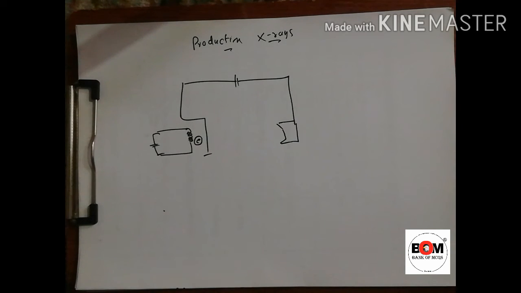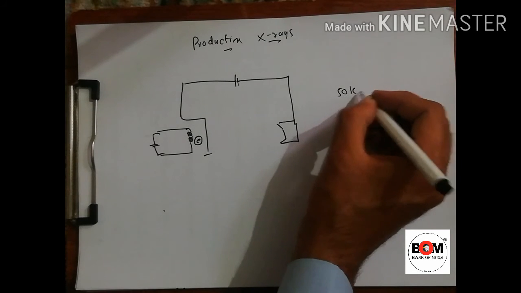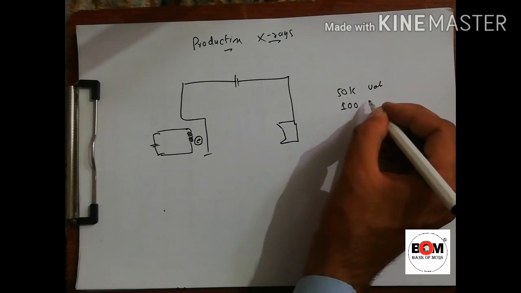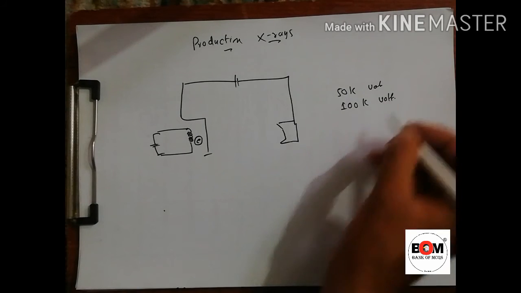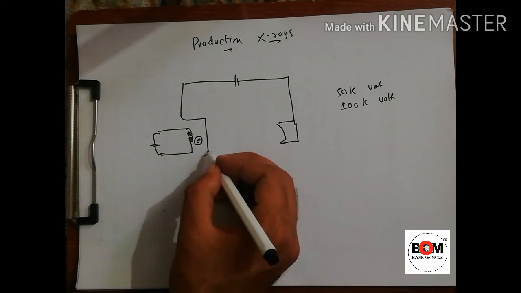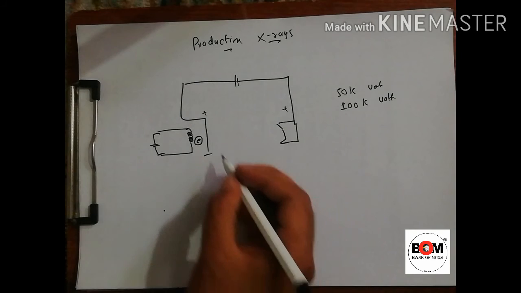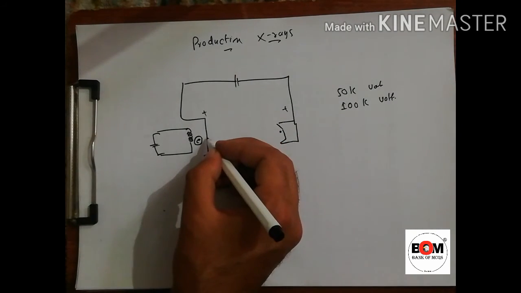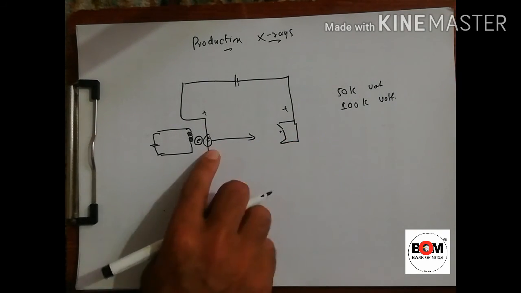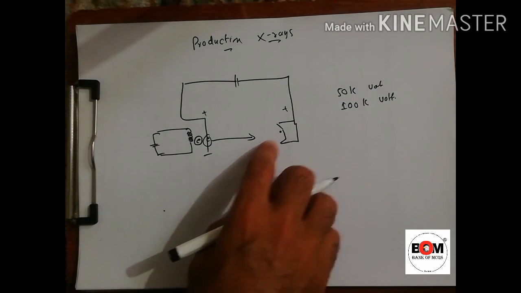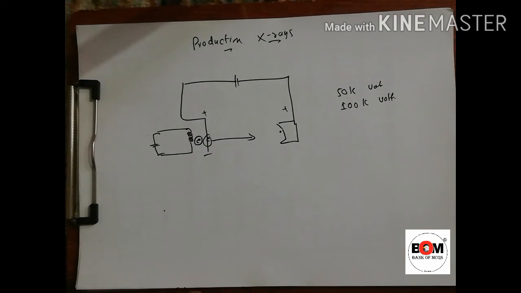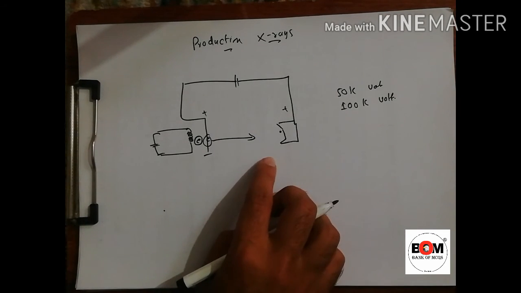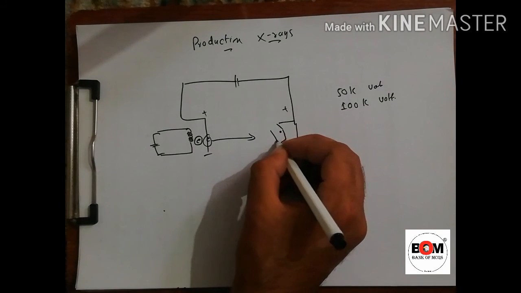Sometimes it is about 50,000 volts, 50k volts, or sometimes it is 100k volts, or 1 lakh. This voltage is so powerful that the positive charge can accelerate electrons from this side. That's why we apply the high voltage up to 1 lakh volts. The next is the anode is made of solid copper or similar metal. So here we will put the metal target.